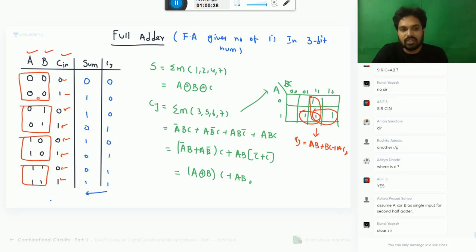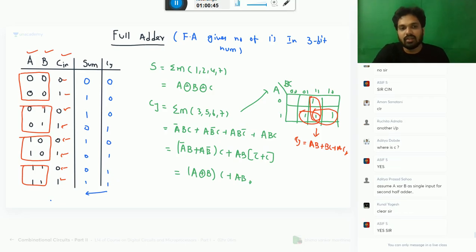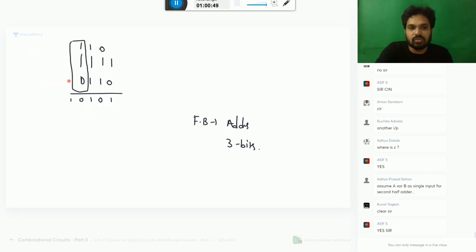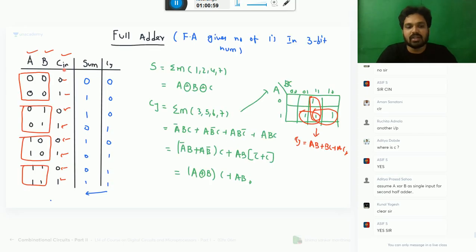Don't take this as 1 plus 1 is sum 0, carry 1, and then I will take this again and add it. Please don't take it like that. You understand? These two are my bits. Carry comes from the previous addition, so the previous addition may give carry as 0 or 1. It depends on the previous addition. Okay, so carry is coming externally. Please understand that.